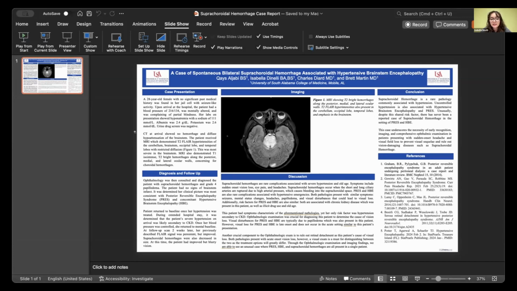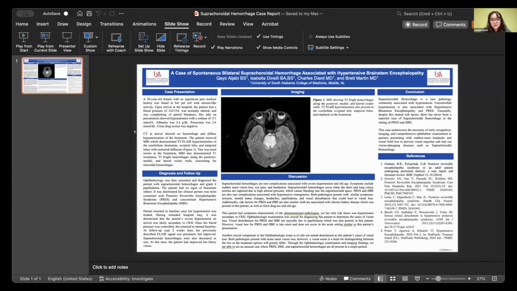We watched her, and then we performed a follow-up scan 2 weeks later that showed persistent, but also improved, FLAIR signals and a reduction in the size of the suprachoroidal hemorrhages. At this point, the patient reported improved, although still mildly blurry, vision. For the discussion, I wanted to talk a bit about the way that HBE can present similar to PRES and the critical distinction, because this will guide patient management and also avoid unnecessary interventions.